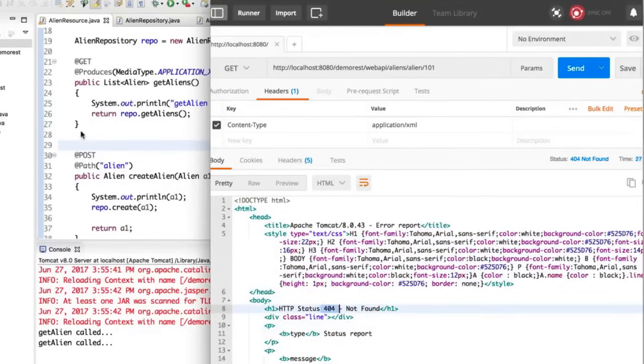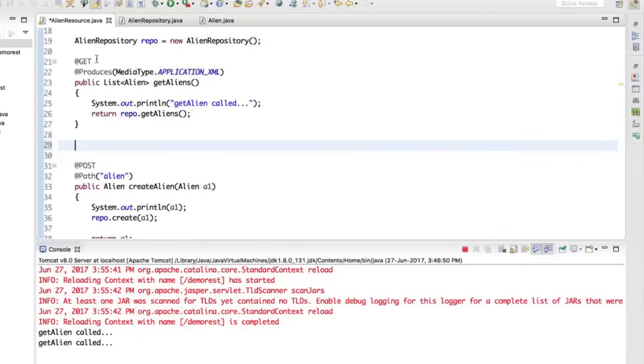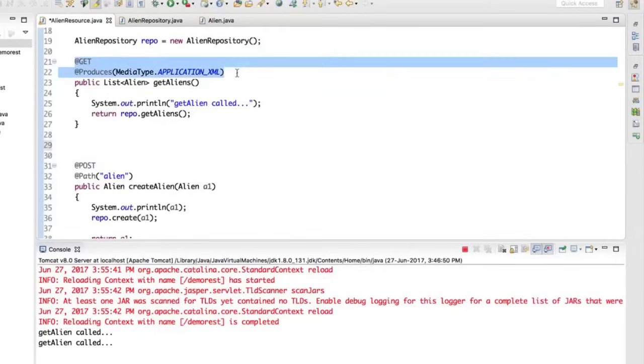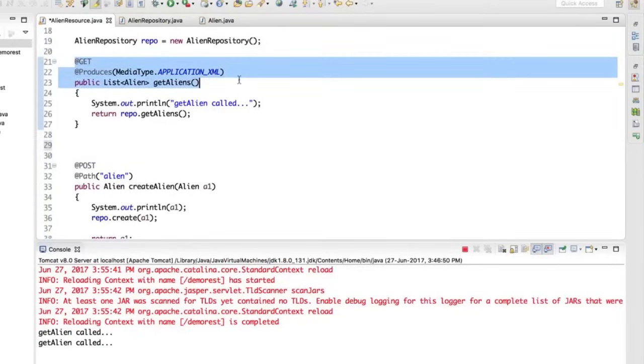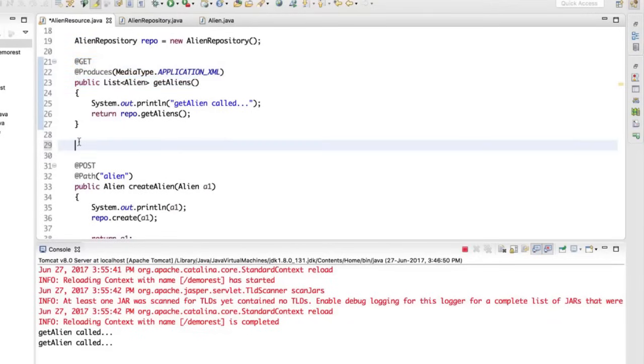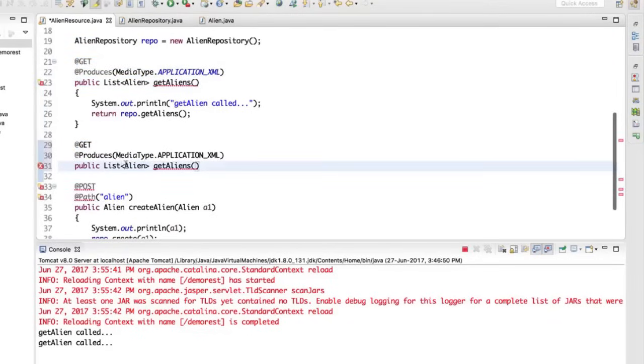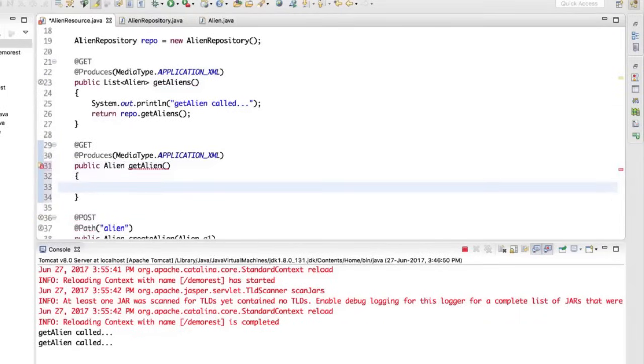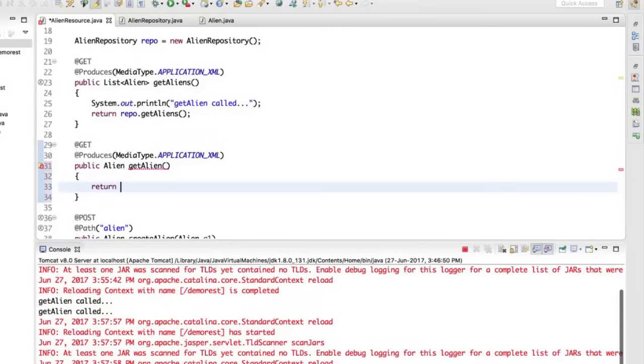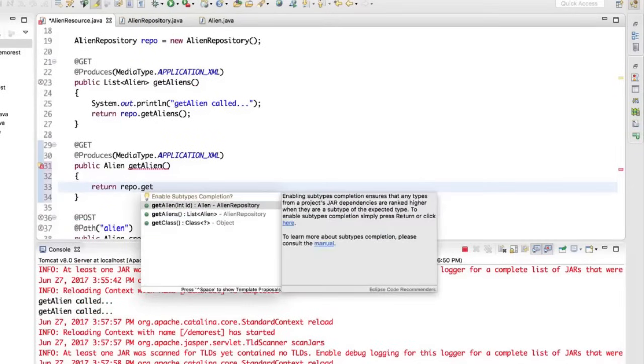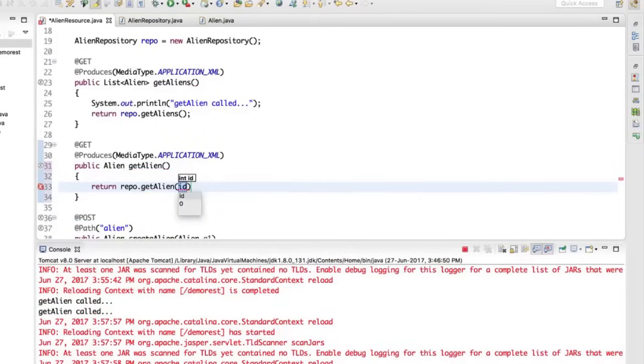In this situation, what we need to do is we have to create one more get method. Of course, we have to use get, which returns XML, which will be having get alien names. And let's copy this so that I will not have to type that once again. And this time I don't want to return a list of aliens. I want to return an alien, and we'll say get alien, which takes an ID. We'll do that in some time, and let's return repo.getAlien when you pass an ID. Time being, I will pass 101 just to verify if it is working or not, right?